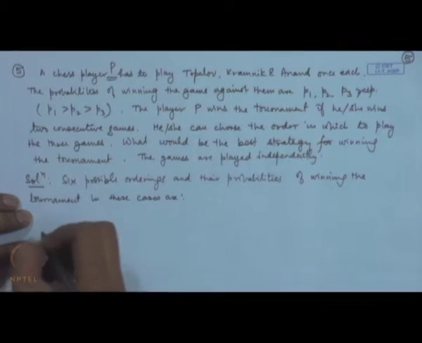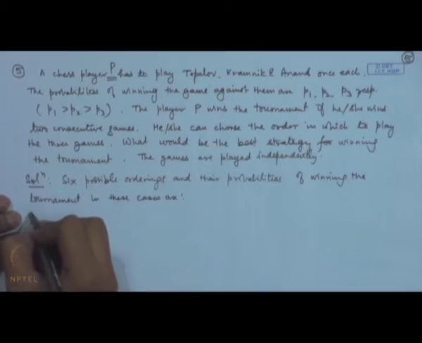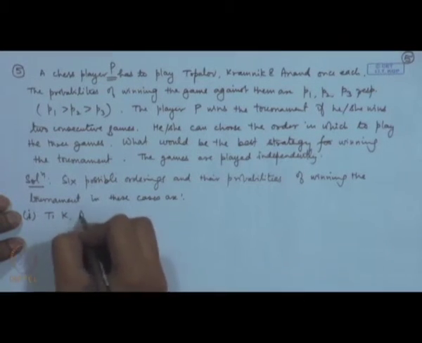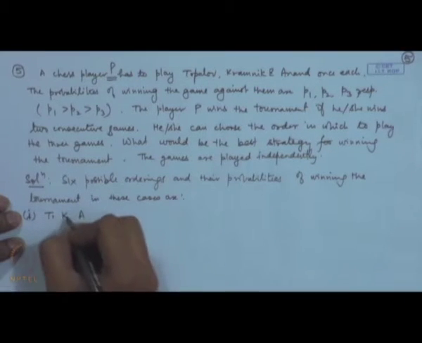So, let me list them. Consider the first case, you play T, then K and then A. So, denoting Topalov, Kramnik and Anand.